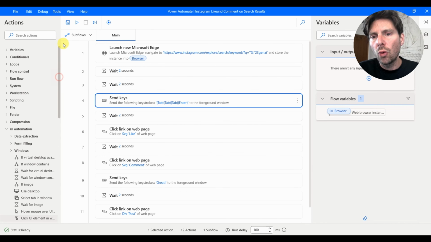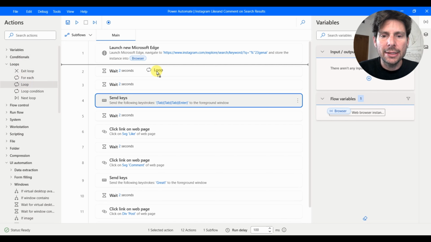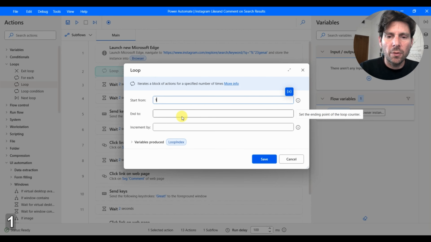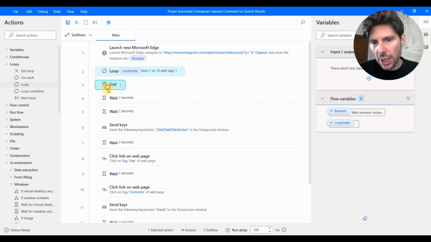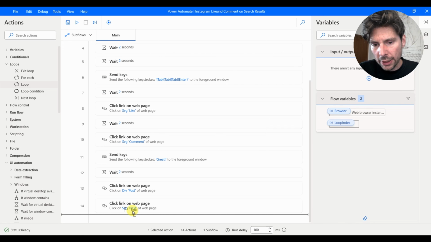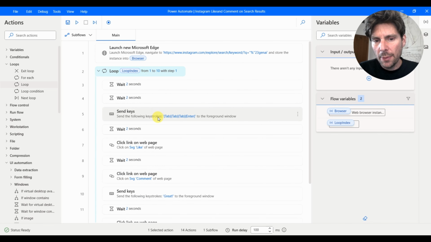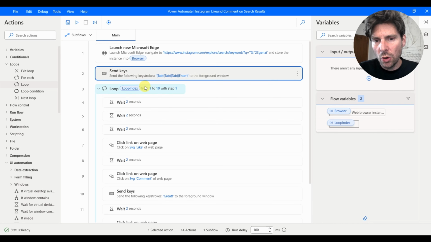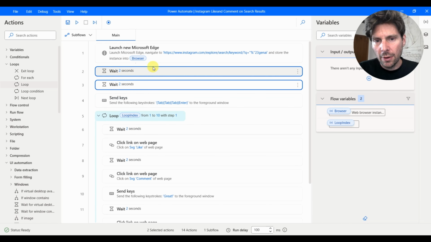Let's add a loop to our automation. This is going to just repeat this set of actions a lot of times. So we are going to start from 1, we're going to end at 10, increment by 1, and we're going to drag the end all the way until the last action that we want repeated, the next. So what is going to happen? We don't need this anymore, and well, we do need it, but we need it outside of the loop.